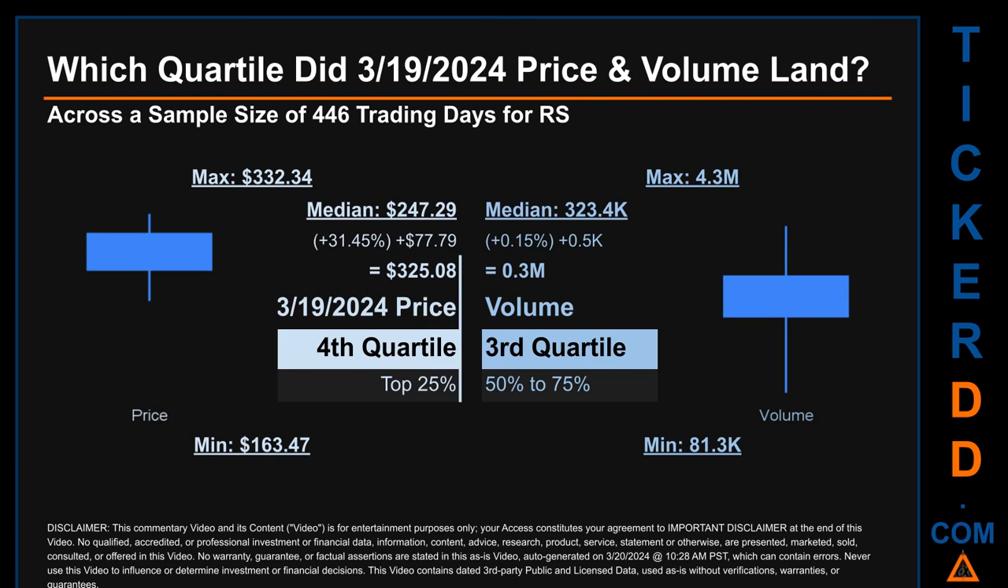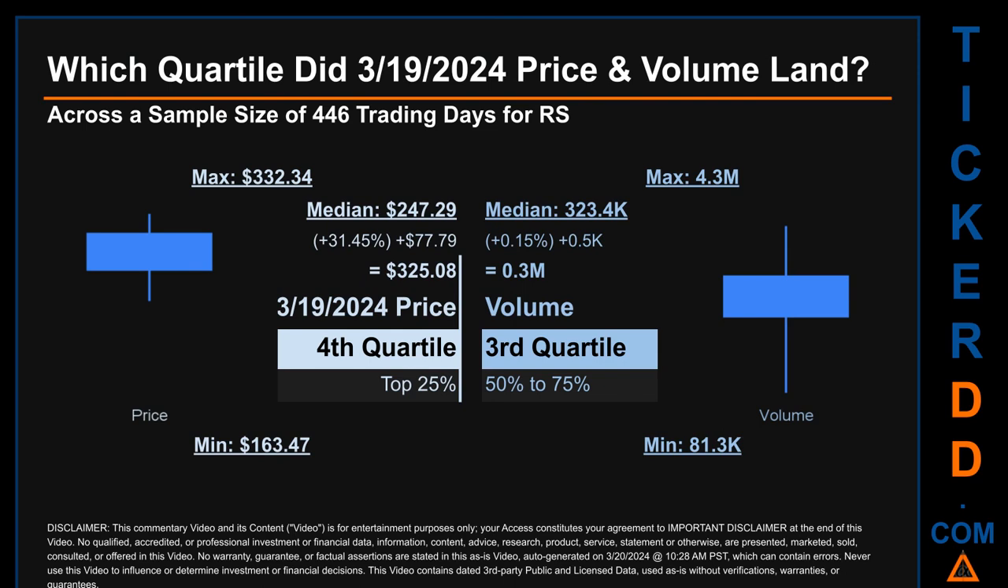Which quartile did March 19, 2024 price and volume land? Across a sample size of 446 trading days, the maximum end-of-day price for RS was $332.34 while the minimum was $163.47. Within that price range, March 19, 2024 price, of $325.08, landed within the fourth quartile, meaning that it was within the top 25% of all sampled end-of-day prices.